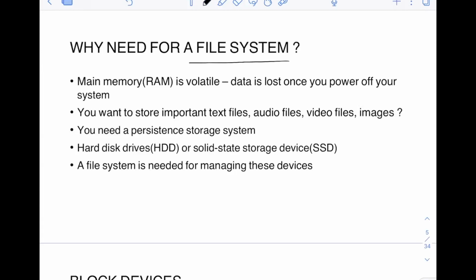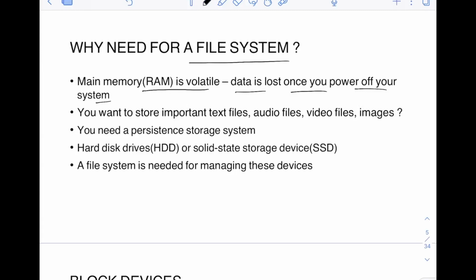Okay, so main memory, RAM, of course we have discussed, is volatile. That is, data is lost once you power off your system. So main memory or RAM is used for storing temporary data. You cannot store permanent data in RAM. So for permanent data, you have to use some other form of storage.